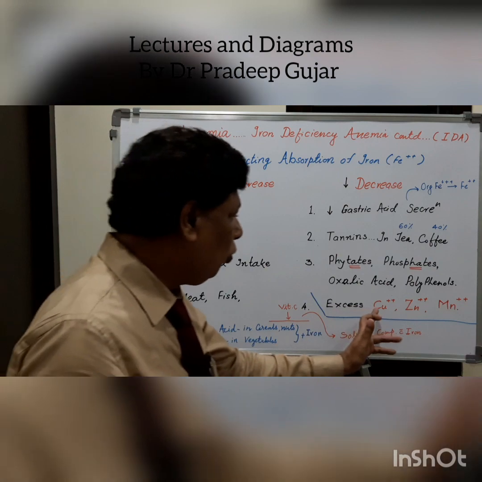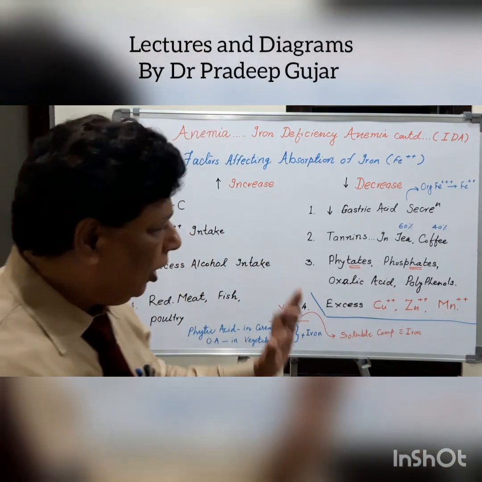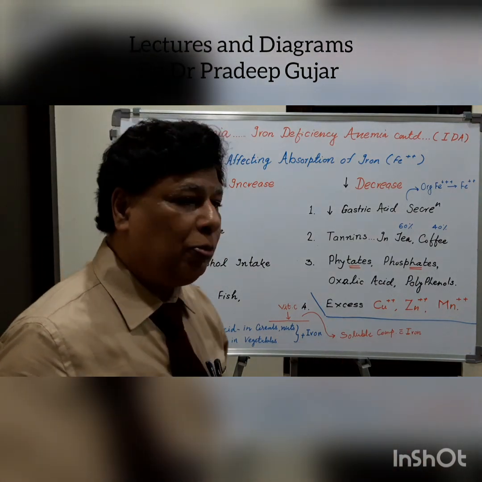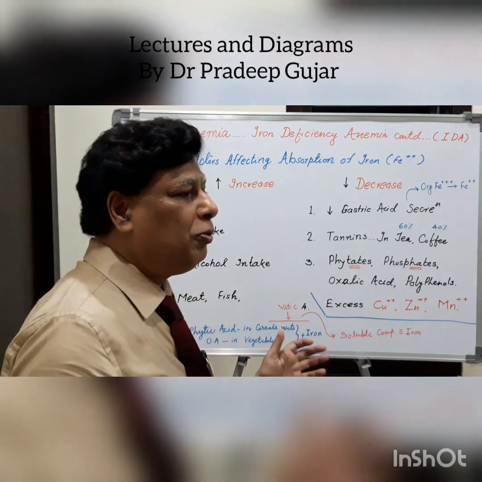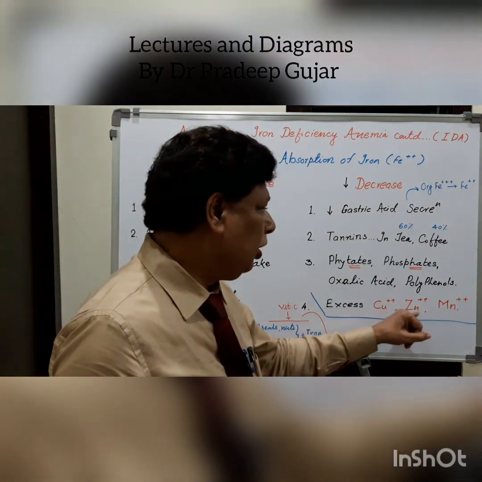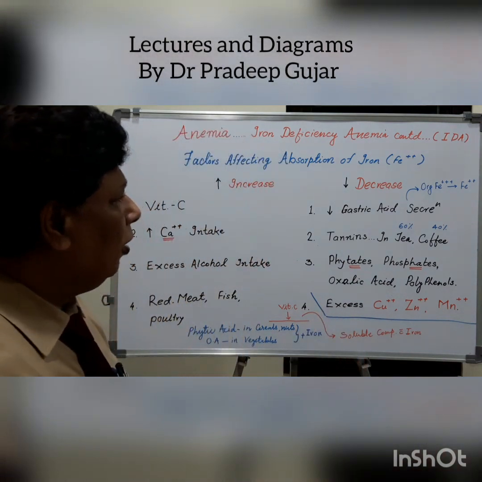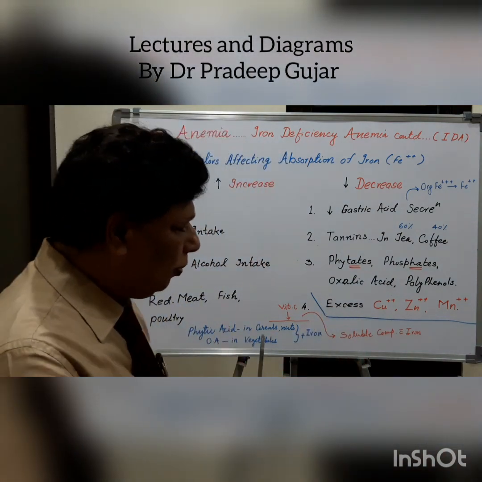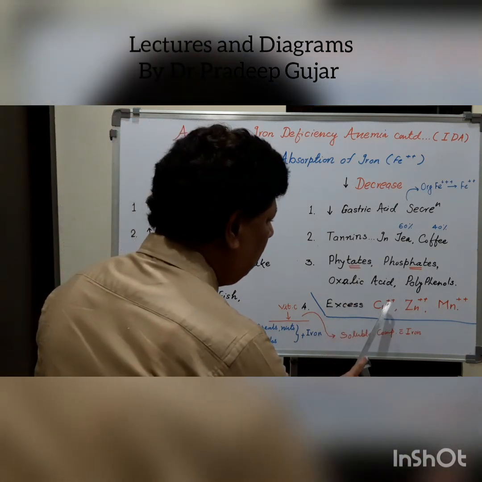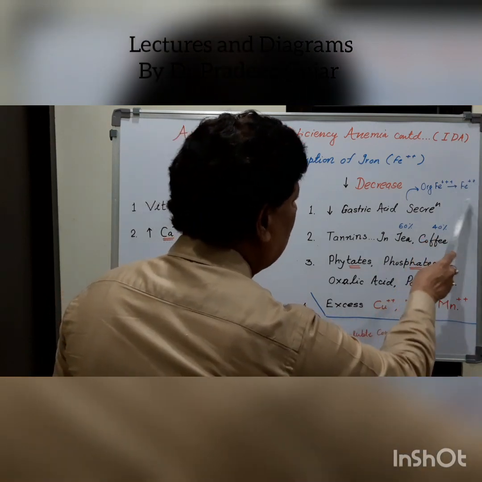Then excess of copper, zinc and manganese, the trace elements. They are needed, but their presence should not be much in the food, or sometimes the patient may be on some medication which contains copper or zinc and manganese. Here is one thing common that you can see: the valency is 2, 2, 2 and the valency of iron is also 2.